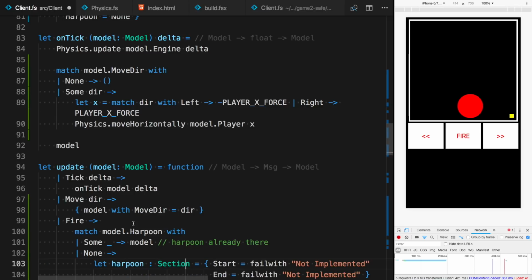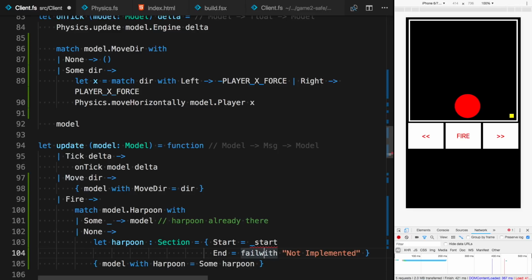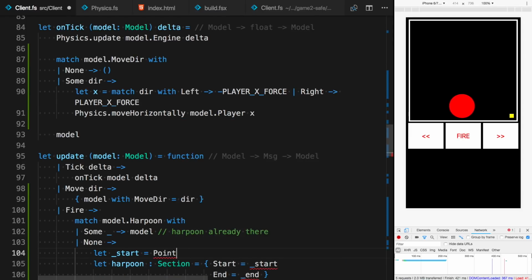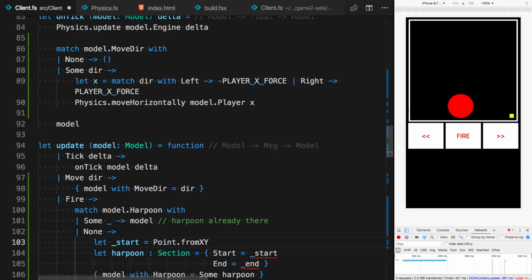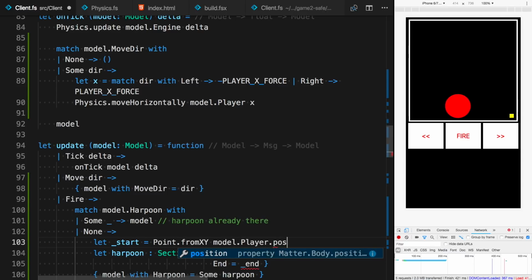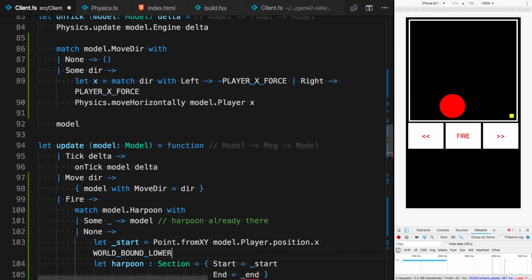So we need to add start and end points for the section, and start will be a point from x, y, and the x will be the player x position, and y will be just the lower bounds of the world, so just shooting from the ground.